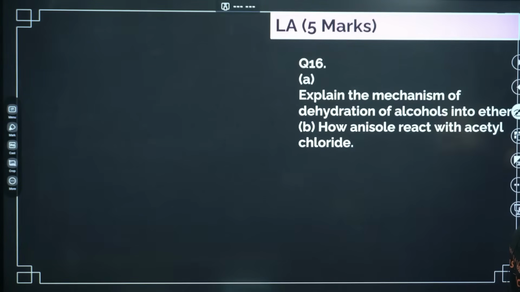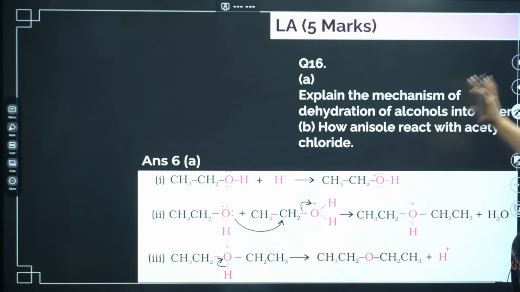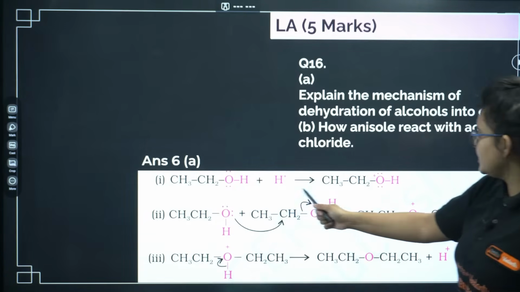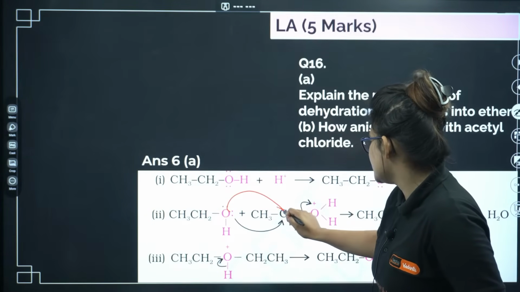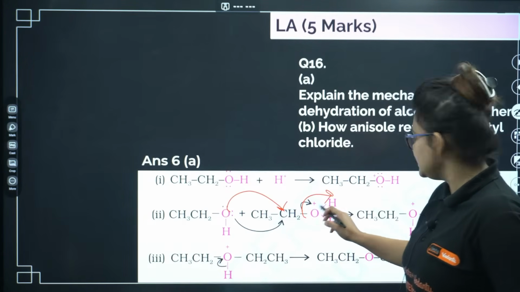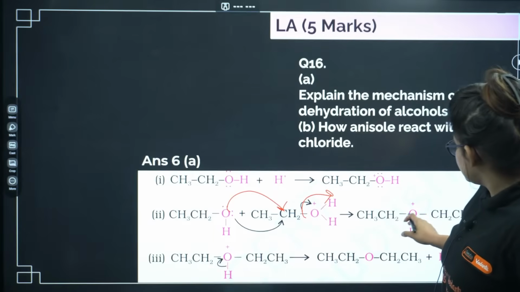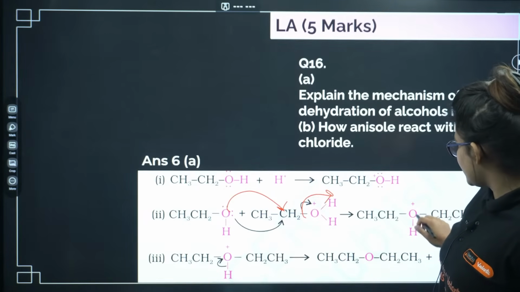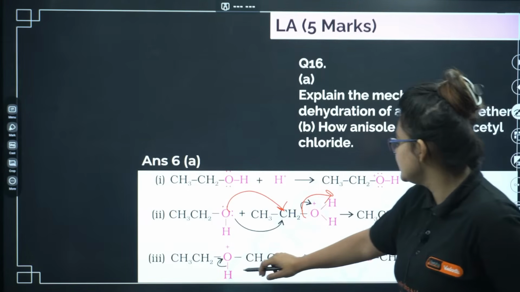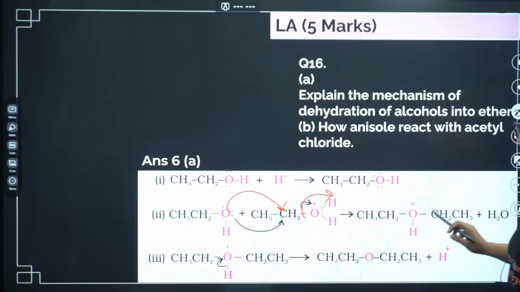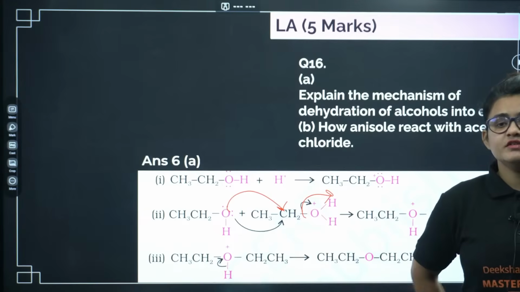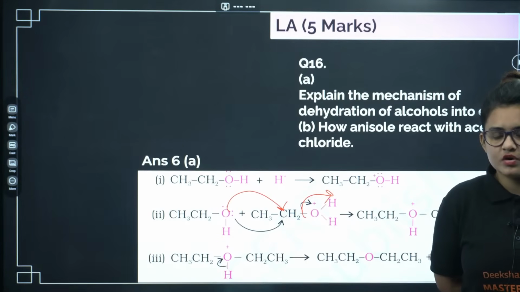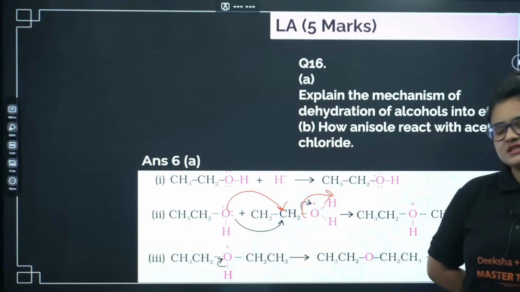Next, explain the mechanism of dehydration of alcohols into the ether. Okay, so this is the dehydration mechanism. First it will be protonated, OH2 plus. Next this oxygen will attack on this carbon and this particular leaving group will leave the system. As a result of this you will get this particular thing, and then this oxygen hydrogen bond will jump back to give you the ether. This is the mechanism. All the mechanism that we already did in detail, we discussed all the organic mechanism in the morning session. So here we are just revising.